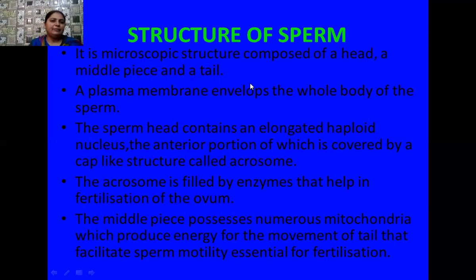Student, here I have written the description about the structure of these sperms. So what is a sperm? The sperm is a male gamete in humans. You know that this sperm is a microscopic structure and it is composed of three components: head, middle piece and tail. And the whole body of the sperm is covered by a plasma membrane.